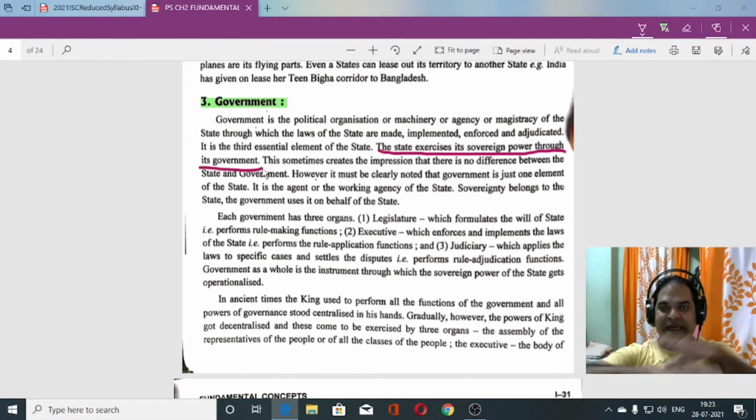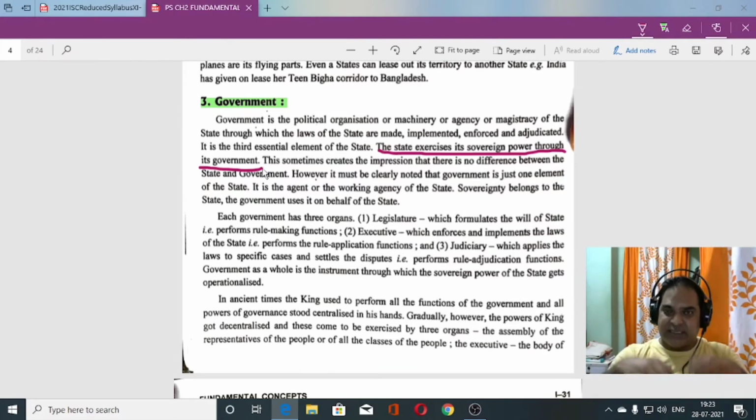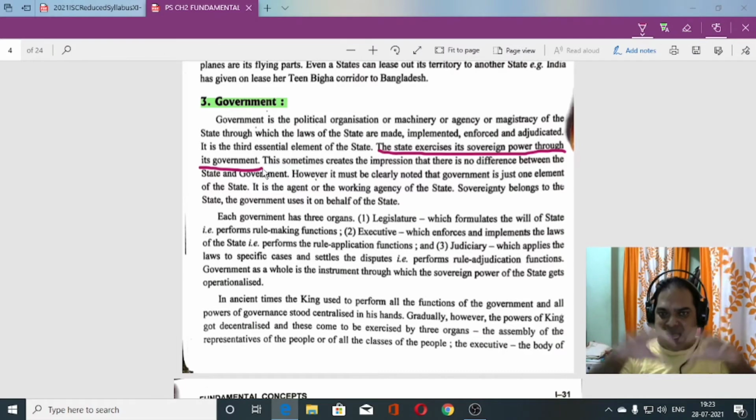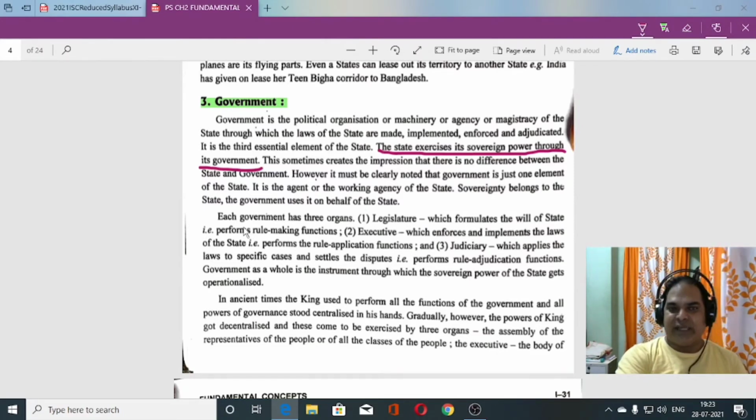The state has no hands or legs, so the entire work of the state is done through the government. The government is the one who possesses sovereign power to exercise over the state.